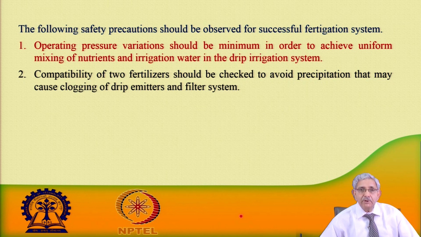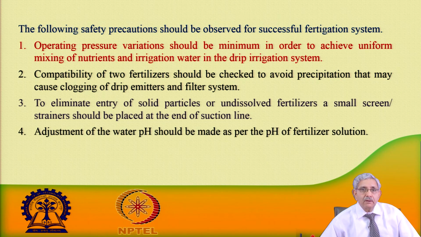The other part is compatibility of two fertilizers. I have already given you the table: when we are using two fertilizers, one should see that there is minimum or no precipitation that may cause clogging of drip emitters and the filter system. Then, to eliminate the entry of solid particles or dissolved particles of the fertilizer, a small screen strainer is used at the end of the suction line, in order to prevent the entry.